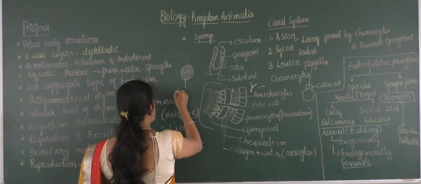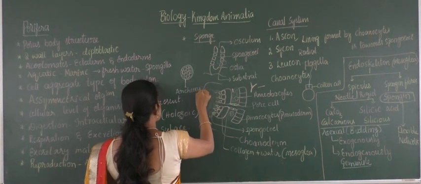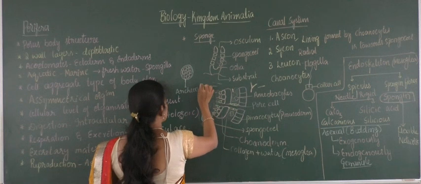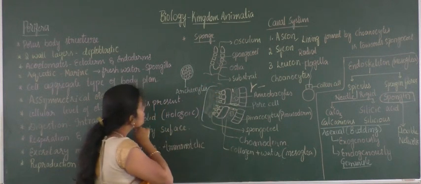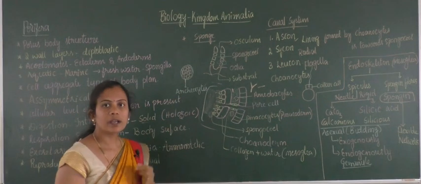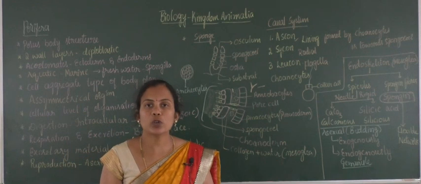These cells are called archaeocytes, and they possess the totipotent property. What do you mean by totipotency?